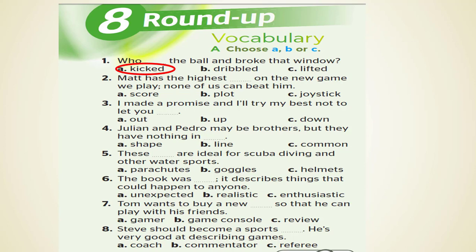None of us can beat him. Score, plot, joystick. The answer is score. Number 3. I made a promise and I'll try my best not to let you out, up, down. To fail someone is called let him down. Letter C.